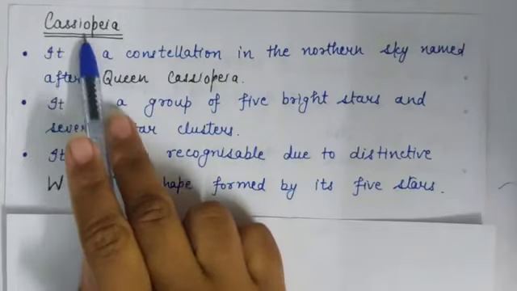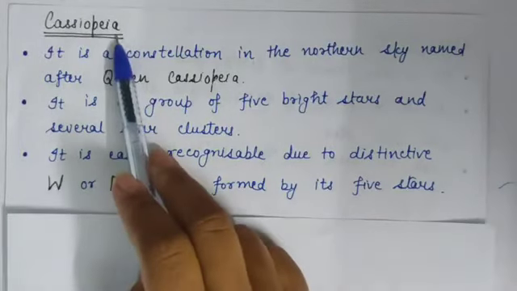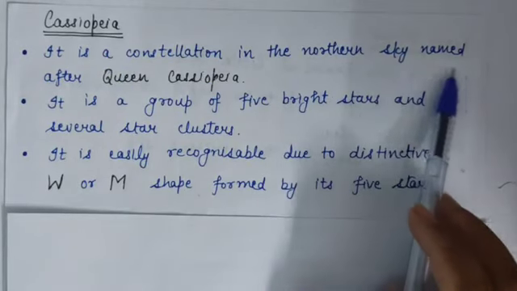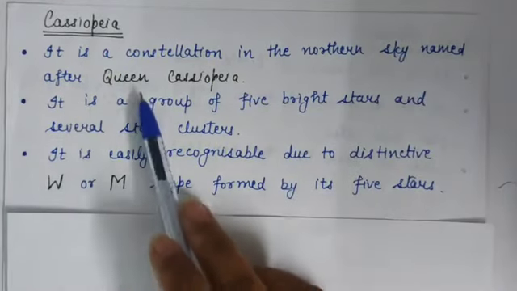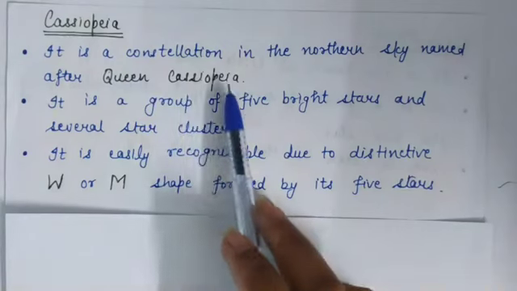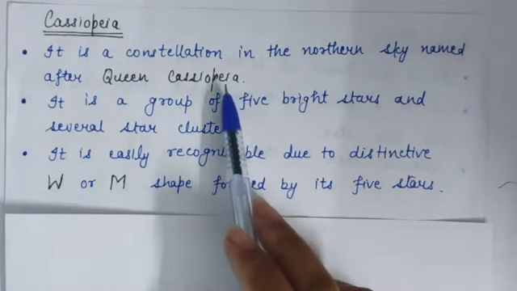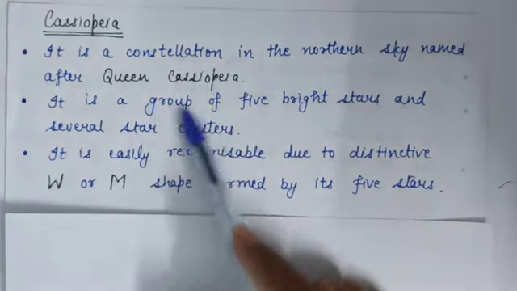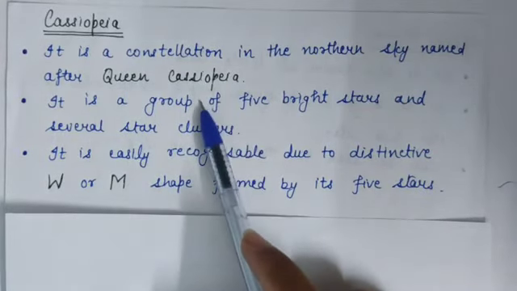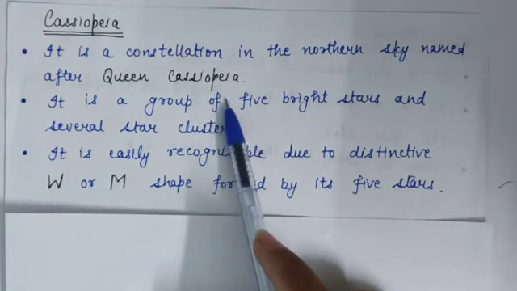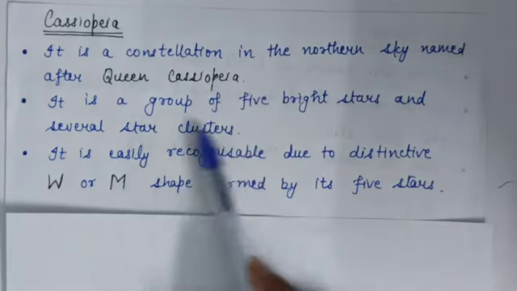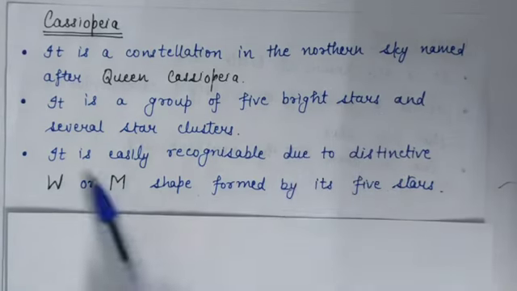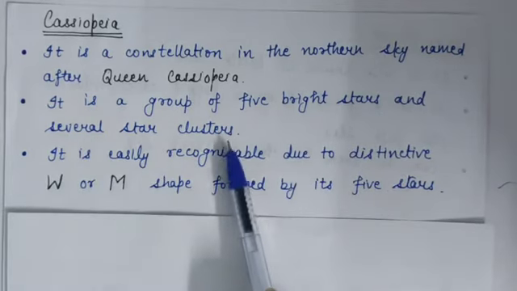The next constellation is Cassiopeia. It is a constellation in the northern sky named after a queen named Cassiopeia. It is also called Sharmishta in Hindi. It is a group of 5 bright stars and several star clusters.